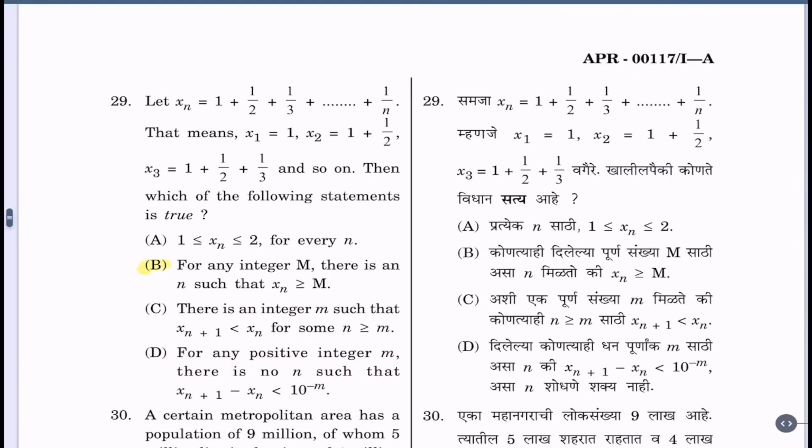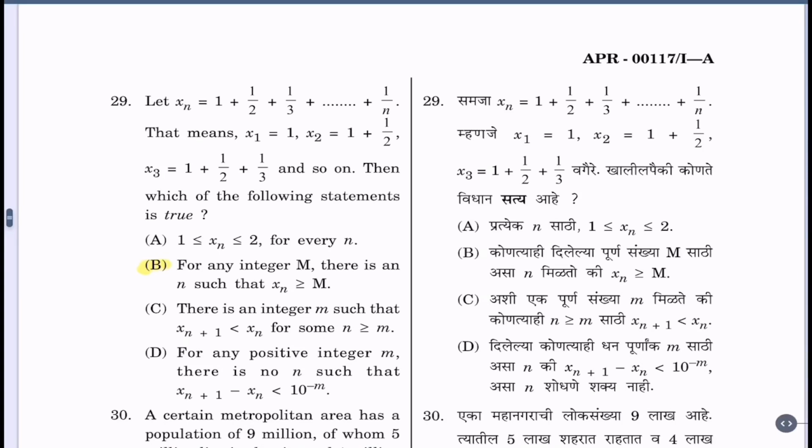Question 29. Let xn be equal to 1 plus half plus 1/3 plus so on plus 1 by n. That means x1 equals 1, x2 equals 1 plus half, x3 equals 1 plus half plus 1/3 and so on. Then which of the following statements is true? A. 1 less than or equal to xn less than or equal to 2 for every n.